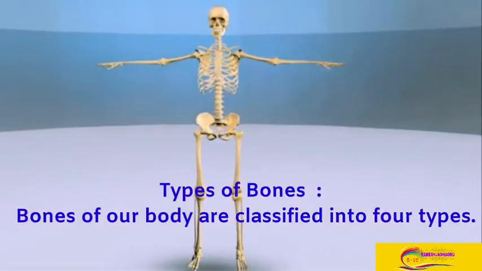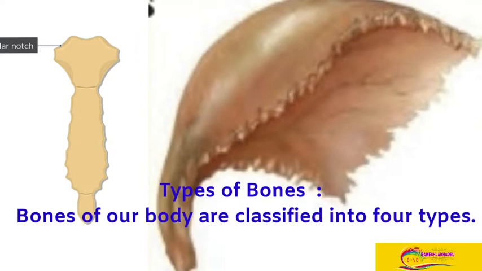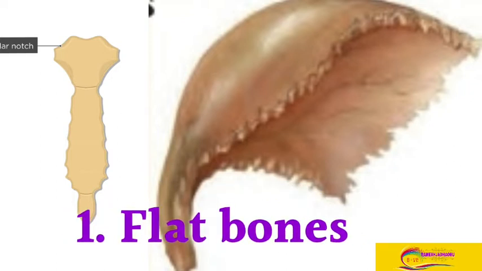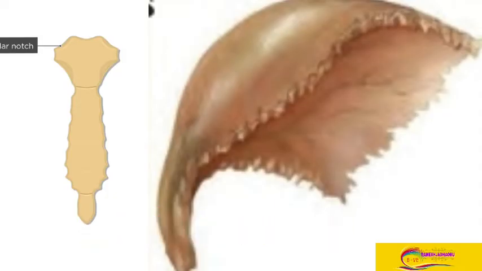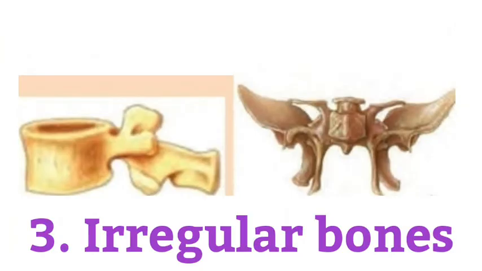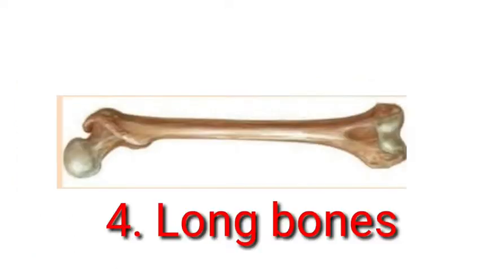Types of bones. Bones of our body are classified into 4 types. First is flat bones, as shown in the figure. The second type is small bones, which consist of bones of hands. The third type is irregular bones, ज्यांचा आकार वेगवेगळा असतो त्यांना irregular bones असे म्हणतात. Fourth type is long bones, म्हणजे जी लांब हाडे असतात.